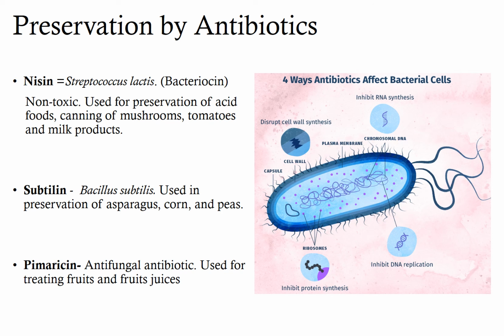Subtilin is an antibiotic obtained from certain strains of Bacillus subtilis and is used in preservation of asparagus, corn and peas. It is most effective against gram-positive bacteria and spore-forming organisms. And the last antibiotic is pimaricin, which is an antifungal antibiotic and can be used for treating fruits and fruit juices. So we have covered the permanent methods of preservation today.